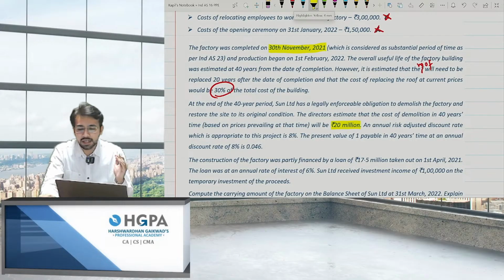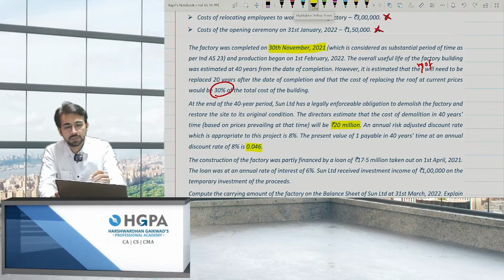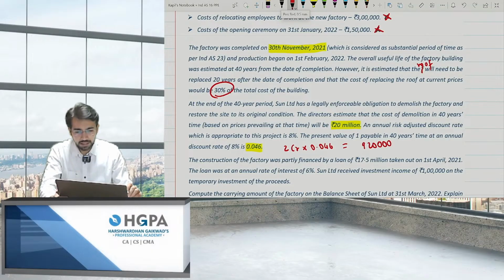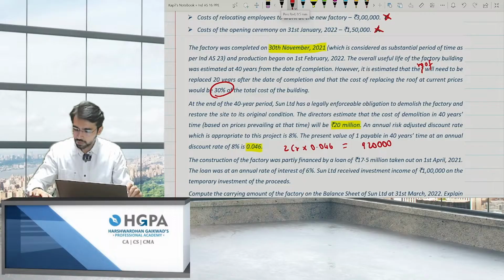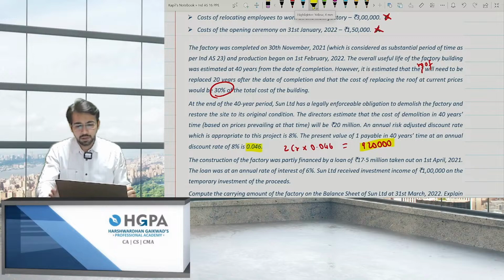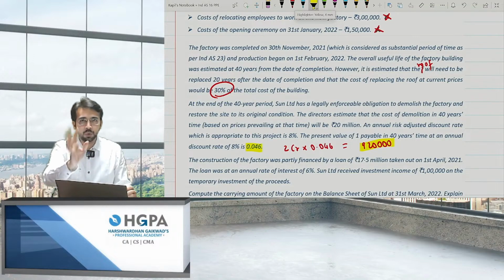An annual risk adjusted discount rate which is appropriate to this project is 8%. The present value is 0.046. So just multiply with the present value. 2 crore into 0.046. 46 into 2 will give me 9,20,000. Am I right? 9,20,000. Just 1 minute. 0.046 into 2 crore. Yeah, it is 9,20,000. Right? So obviously this will be added. This will be added. Okay. One more cost is pending and that is the loan cost.